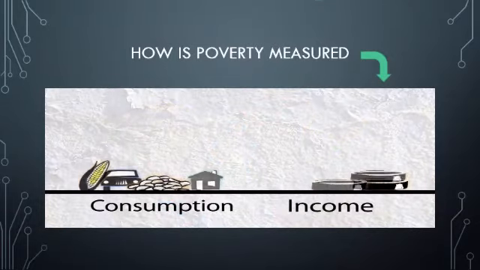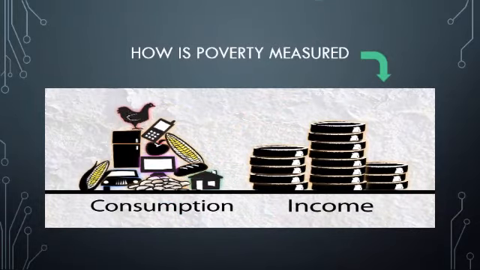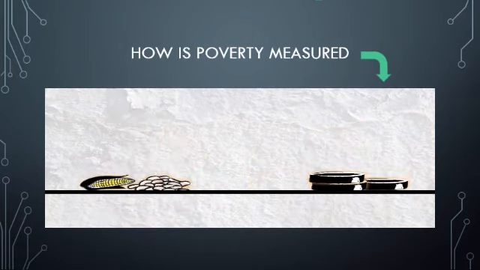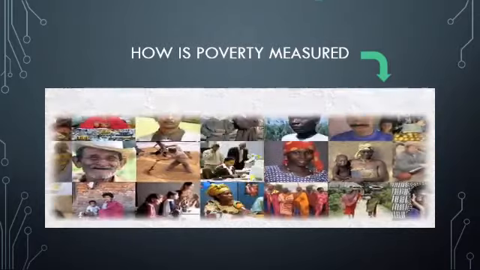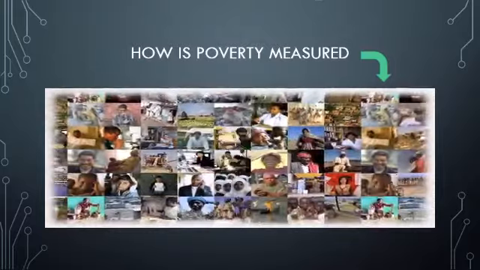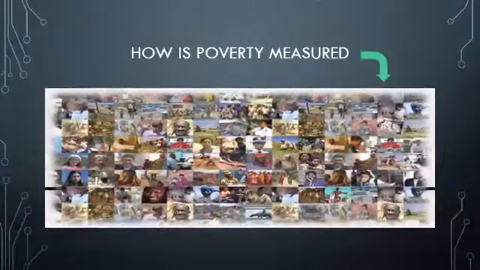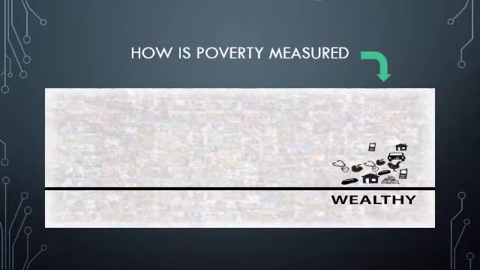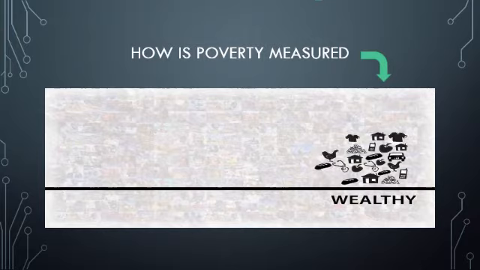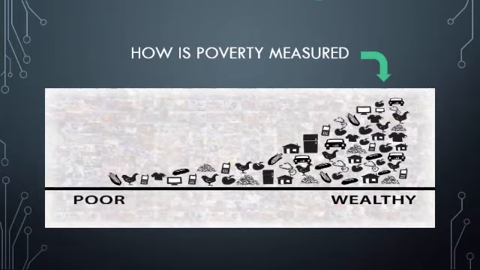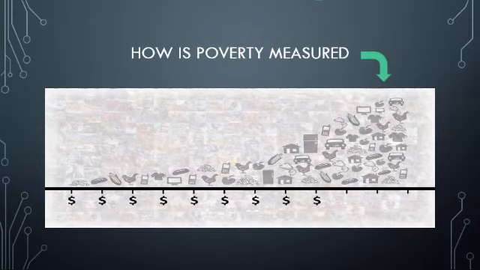Consumption and income are two broad categories that do not show all of the dimensions of poverty, but are useful as indicators of well-being. To collect this data, a country will survey many different segments of the population. From the collected data, a range of consumption and income can be created. People with the highest well-being are shown to the far right. They enjoy many goods and services in a wide variety of forms. Those with the lowest well-being are shown to the far left. They have access to limited goods and services. To compare this data, monetary values are usually assigned.